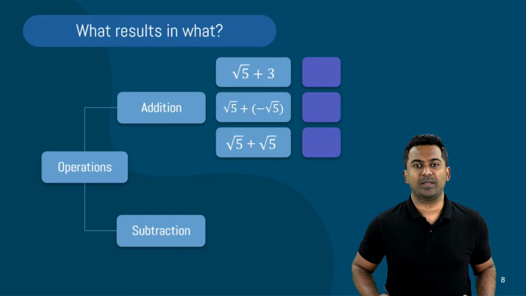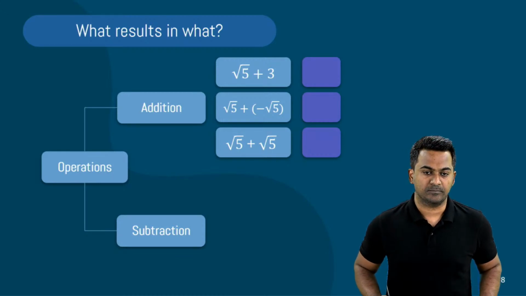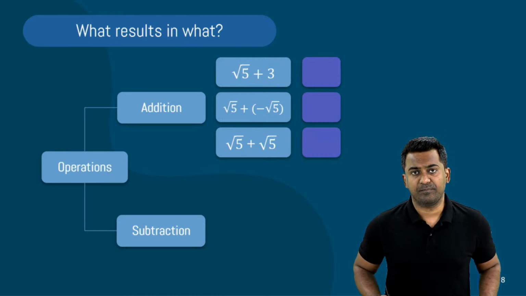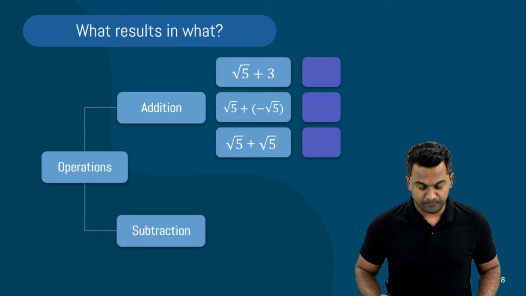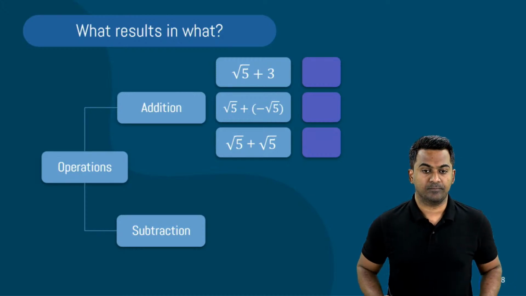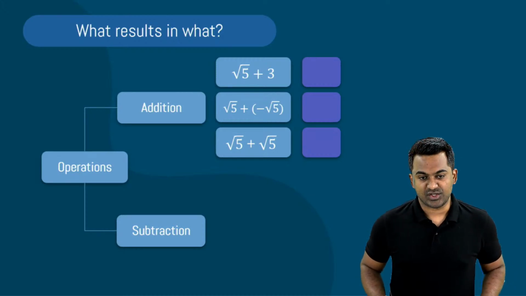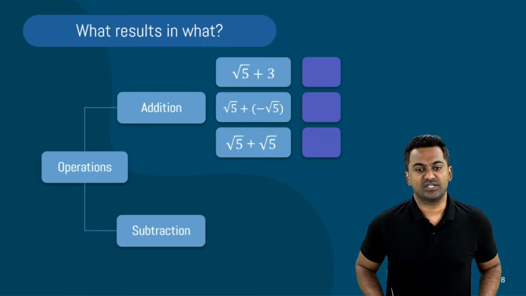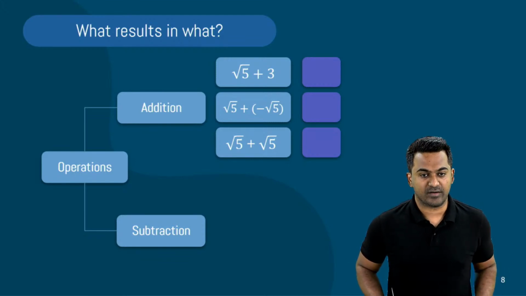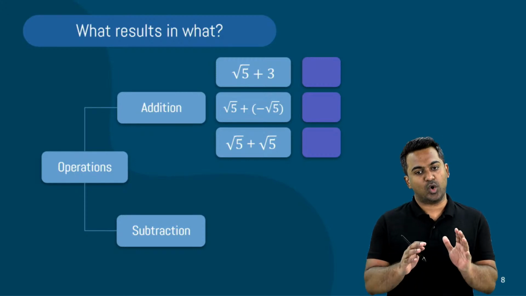Just tell me, is it going to be rational or is it going to be irrational? Yeah, 5 plus root 5 plus 3. What is this going to be? Root 5 plus 3. Rational or irrational? Chinmay says irrational. Very good. Prasancha also irrational. Rafiq Ahmed irrational. Saloni irrational. Okay, all of you have understood it.